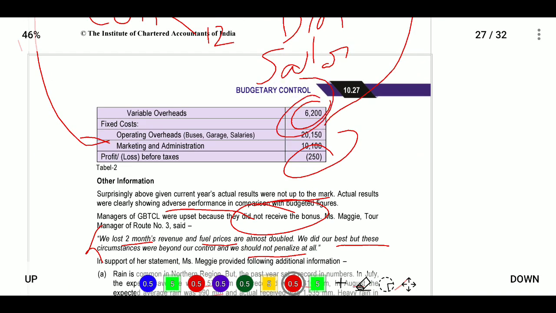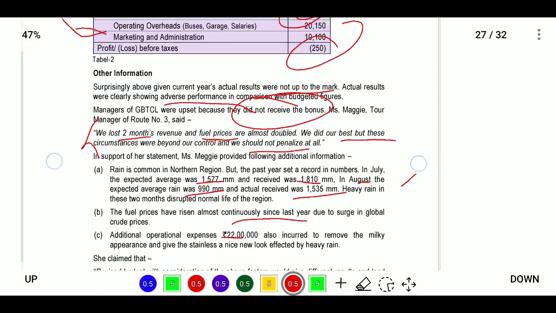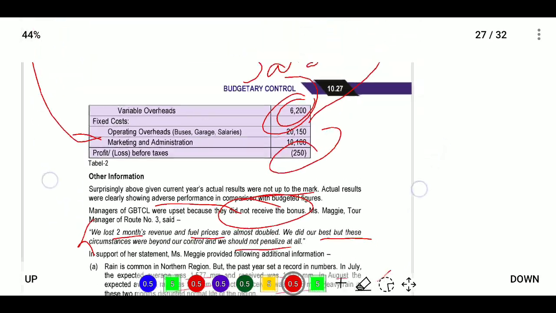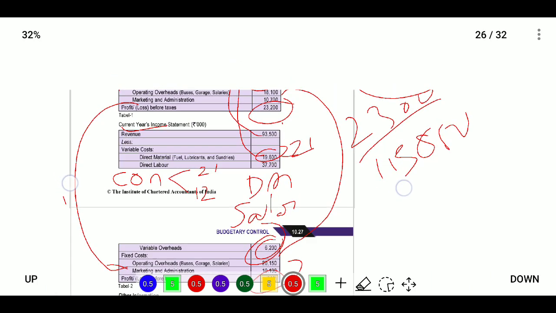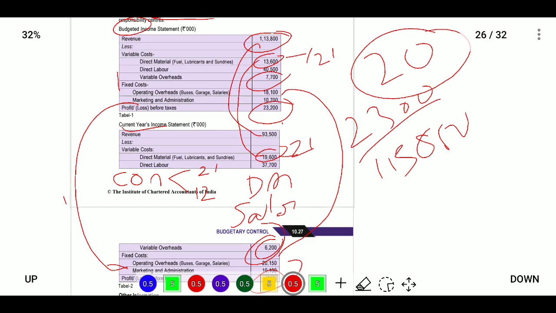This is the operating expenditure, operating overhead. Operational expenditure means variable overhead. It was 6000. Here we see 6200. Here we have 7200. We will take this operating expenditure, variable overhead, that is 7700 minus 6200.